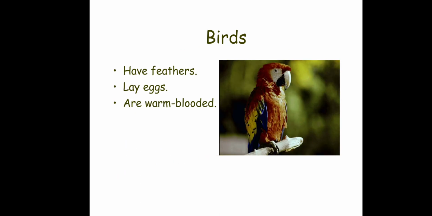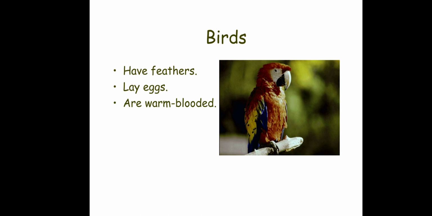Let's proceed to birds. Birds also have a backbone. The characteristics of birds are that they have feathers, lay eggs, and are also warm-blooded. Okay, let me emphasize more on being warm-blooded. So why can those animals be classified as warm-blooded? Because these animals cannot survive in extreme conditions. So that is a warm-blooded, or extreme temperature, sorry.